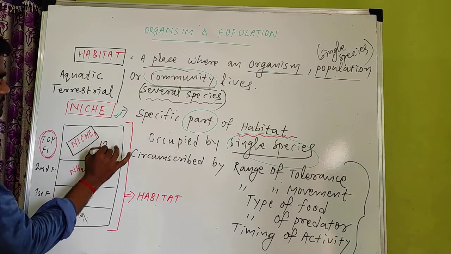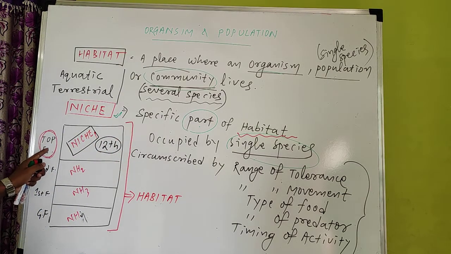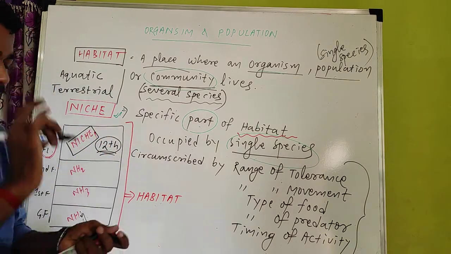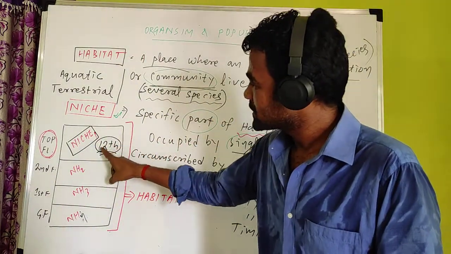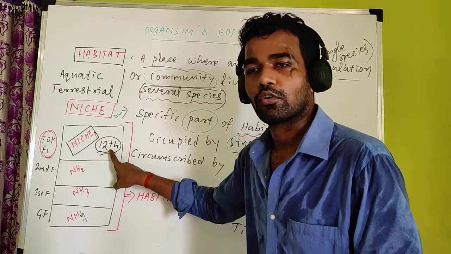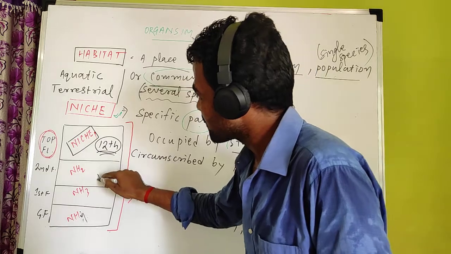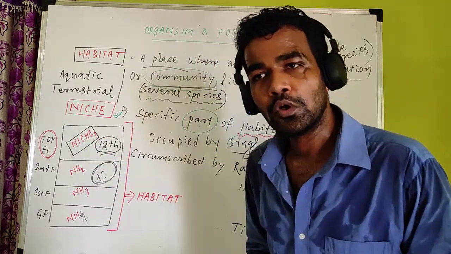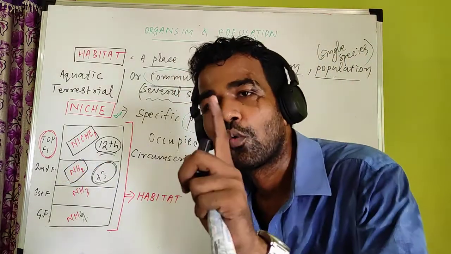So the 12th batch means only one type of species, the species reading in 12th, found in the top floor, in niche number 1. Similarly, those in +3 will be found in niche number 2. So if you look at niche number 2, there is also one species.